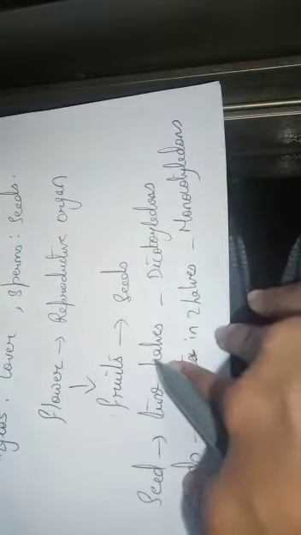Right? Now we are going to learn in detail what is the difference between monocotyledonous and dicotyledonous groups of plants.